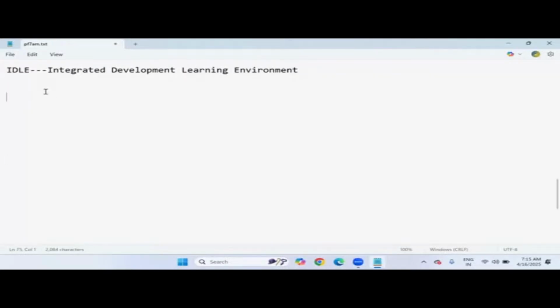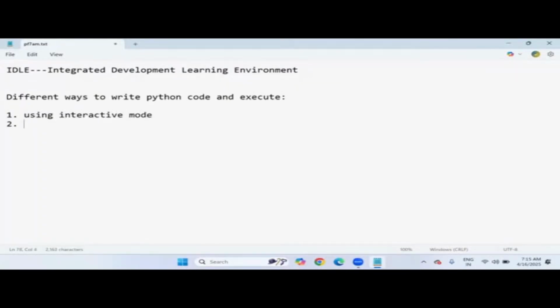But now it's time to show you how to write Python code and execute it. What are the options in front of us right now? There are different ways to write Python code and execute it. Let's talk about that. Option number one, using interactive mode. Option number two, using script mode. Option number three, using Python IDLE.